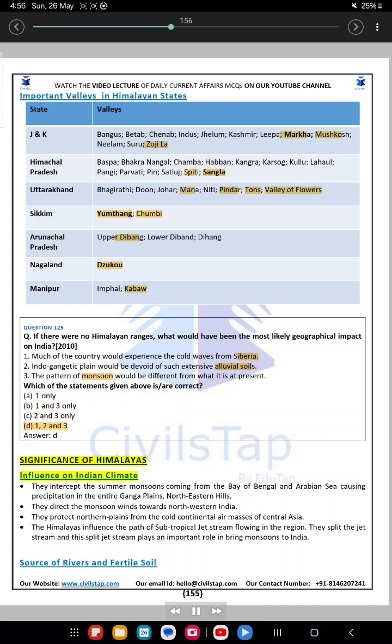Answer D. Significance of the Himalayas' influence on the Indian climate. They intercept the summer monsoons coming from the Bay of Bengal and Arabian Sea, causing precipitation in the entire Ganga plains and northeastern hills.